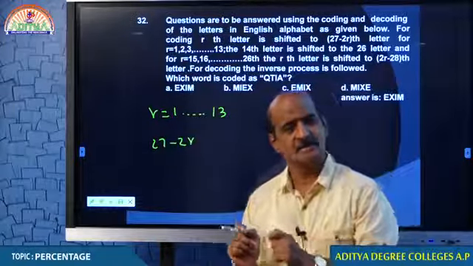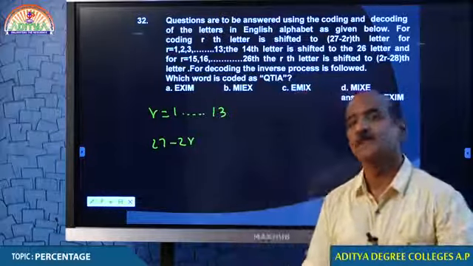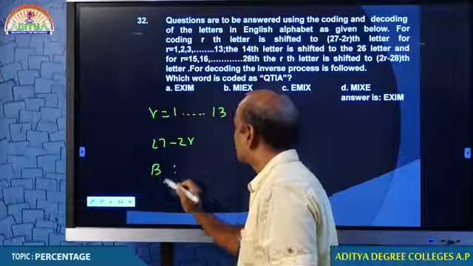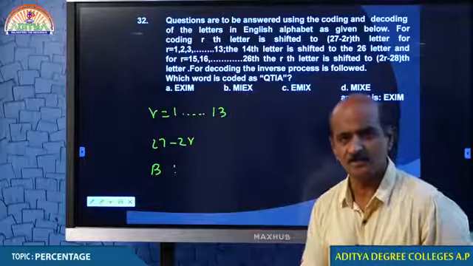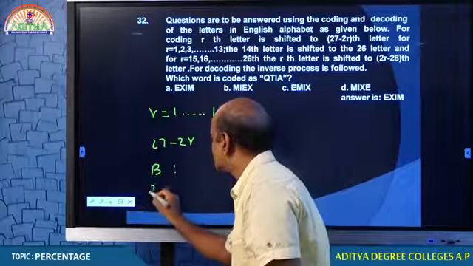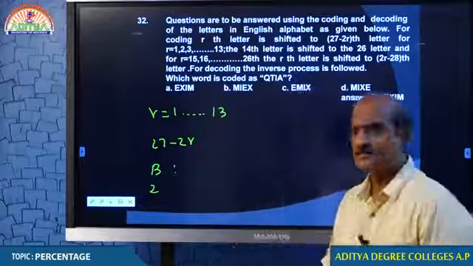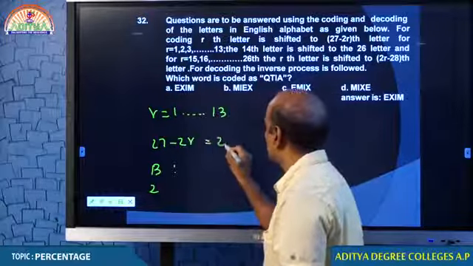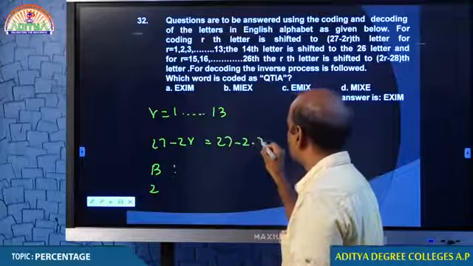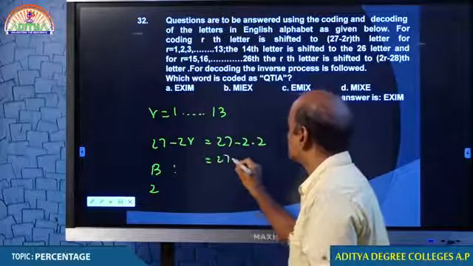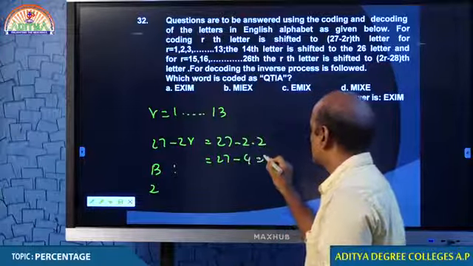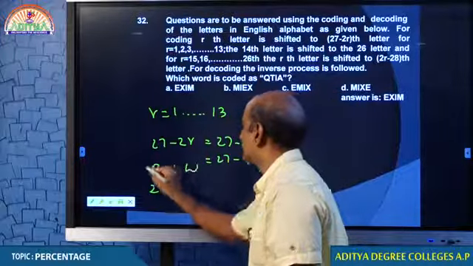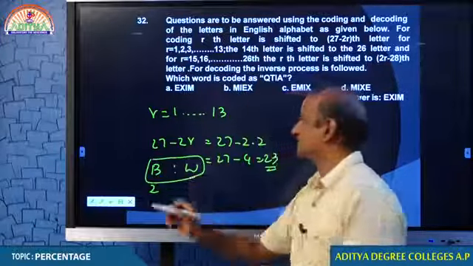You know what the logic in the question is, my dear students? I tell you. How is B coded, based on the same logic? B's place value is 2, so here R is equal to 2. The logic we are using is 27 minus 2R. That is 27 minus 2 into 2, 4, 23. What is the 23rd letter? W. Therefore, B is coded as W.